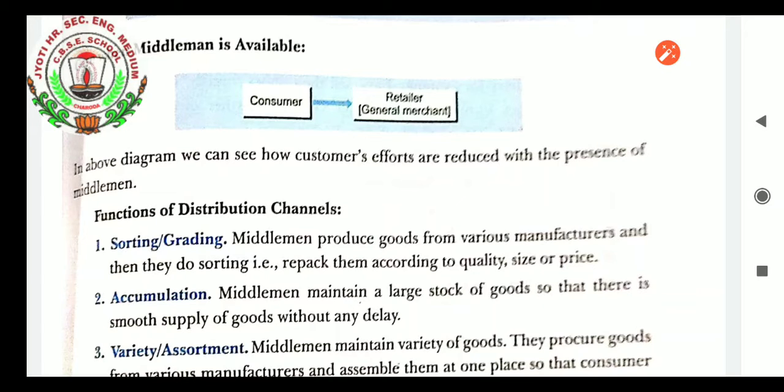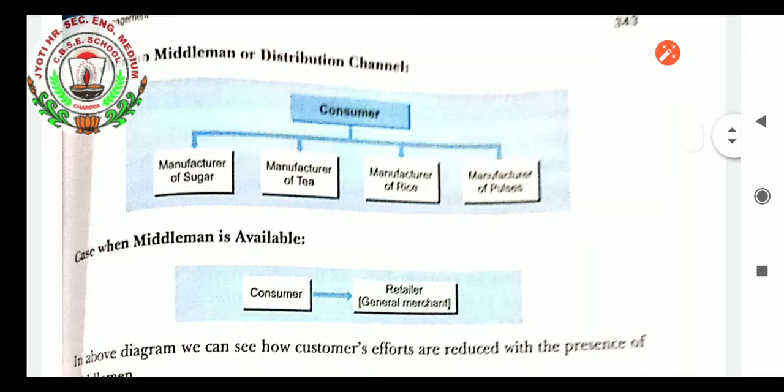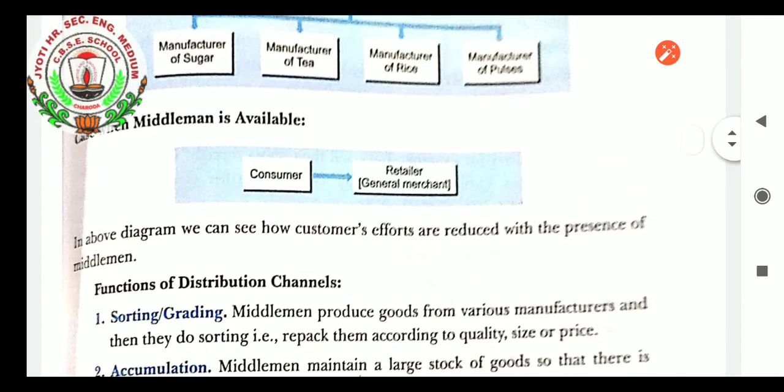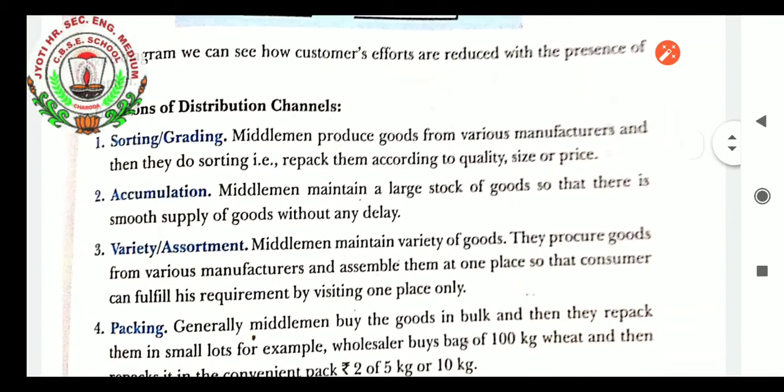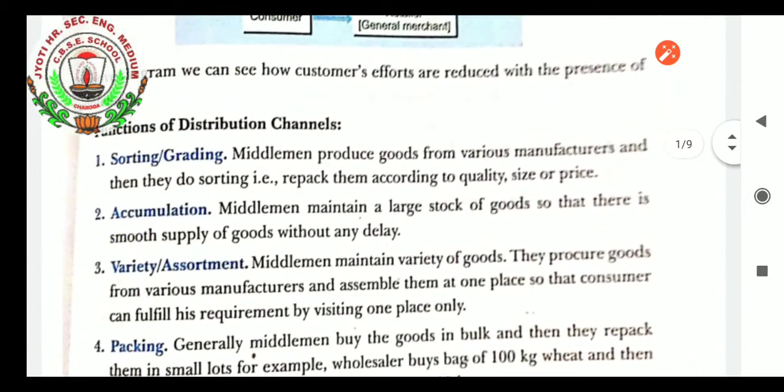Today we will learn the continuation of the distribution channels. When a middleman is available, what happens? The functions of distribution channels are as follows. You can see there, the very first function of distribution channels is sorting and grading.